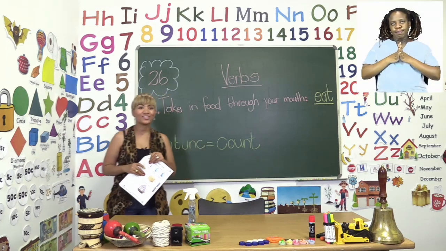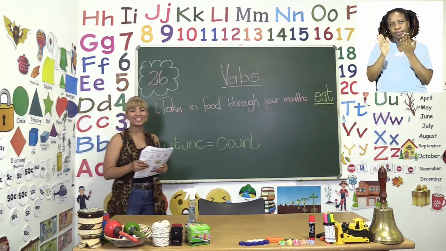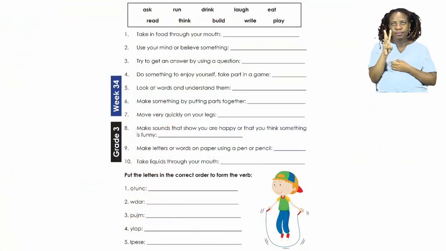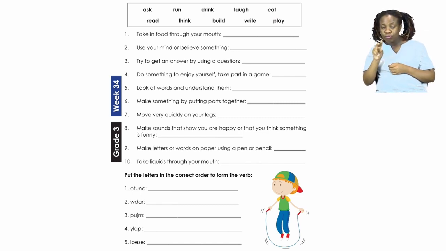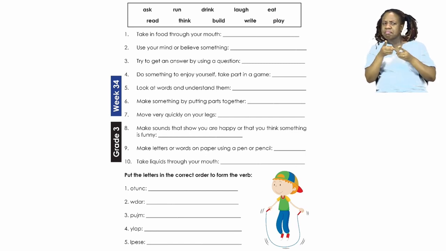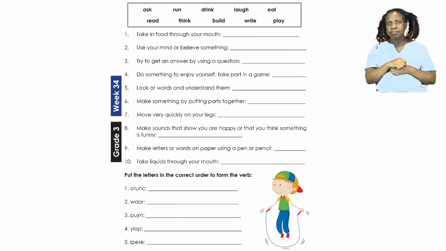Let's start this part of the lesson on page 26. Here we are doing verbs. It says here, what verbs are they? Read the sentence and say which verb it describes. Now remember, boys and girls, when we talk about verbs, we also say that verbs are doing words.